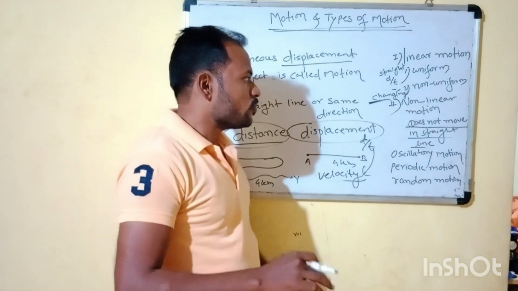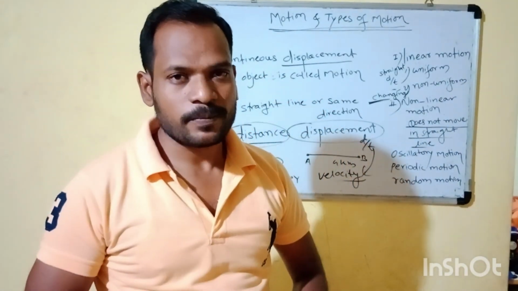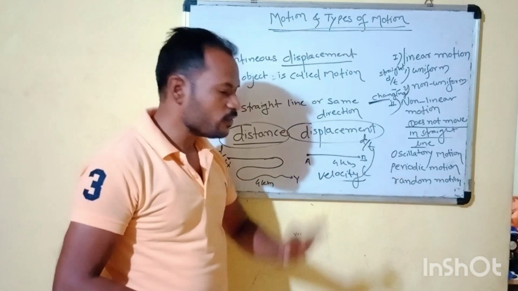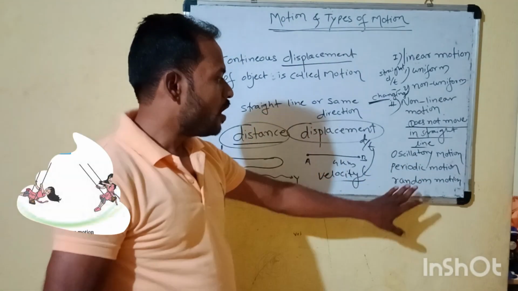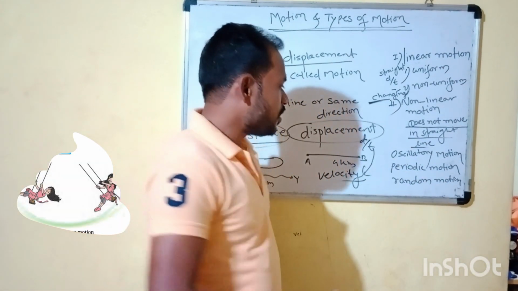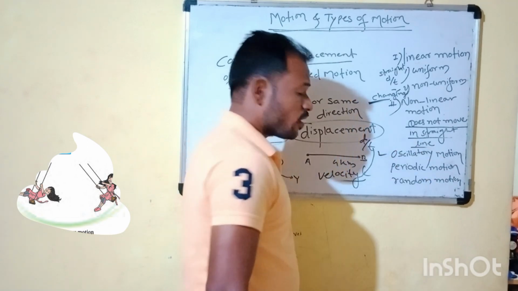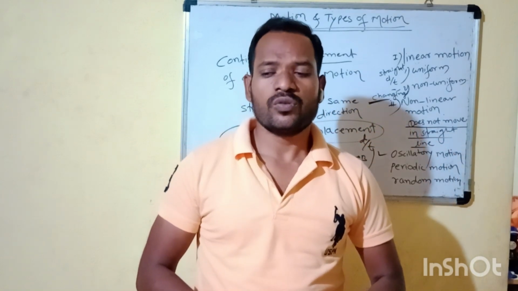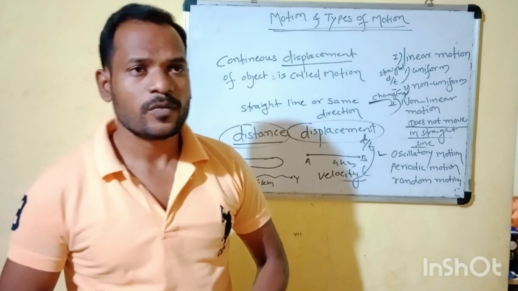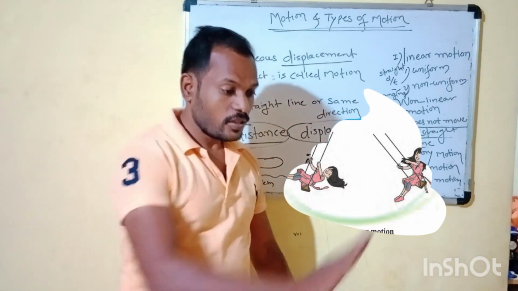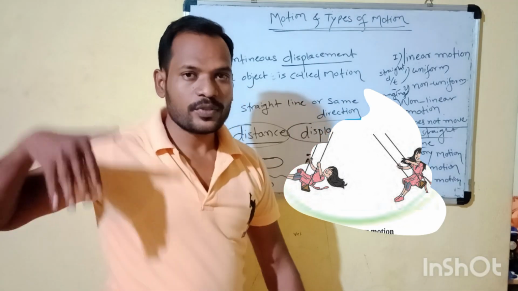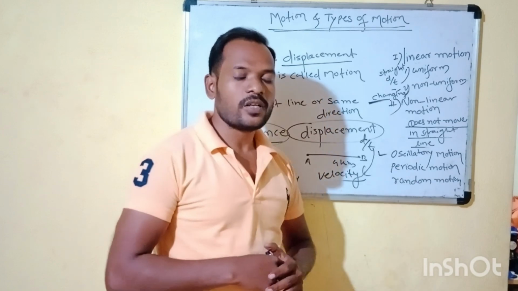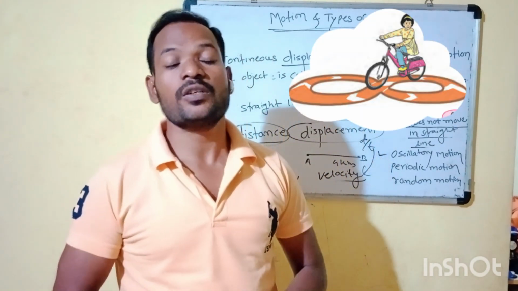Here it has further types, which we will generally look at. In non-linear motions, there are oscillatory motion, periodic motion, and random motion. Just the oscillatory motions: students playing with a string at home or in school, what happens? It goes and comes, goes and comes. That we can call oscillatory motion. Periodic motion has a period, meaning the time period is important.